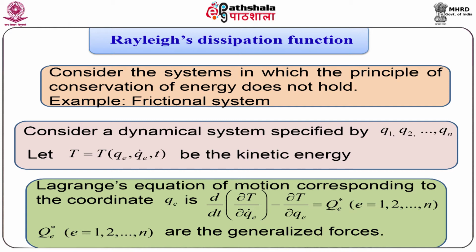Let us consider a dynamical system which is specified by n generalized coordinates small q1, small q2 up to small qn. Let kinetic energy T be the function of generalized coordinate qe, generalized velocity qe dot and time t. Here qe dot means d/dt of qe, that is, the ordinary derivative of qe with respect to time t.